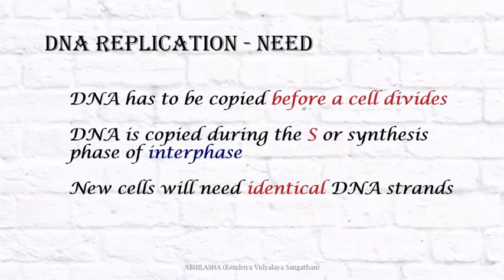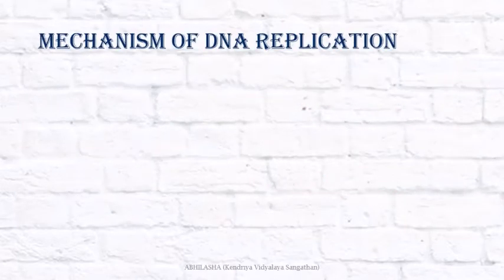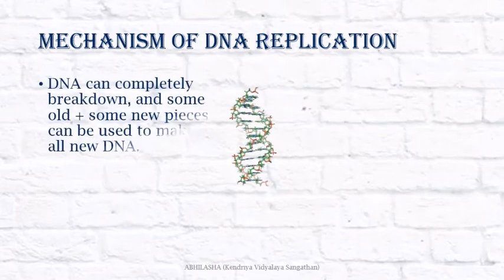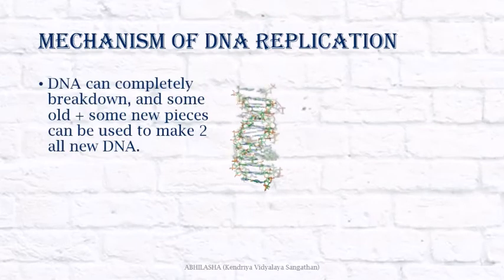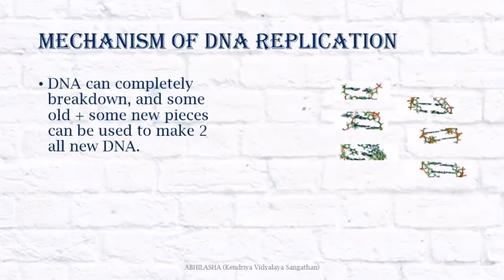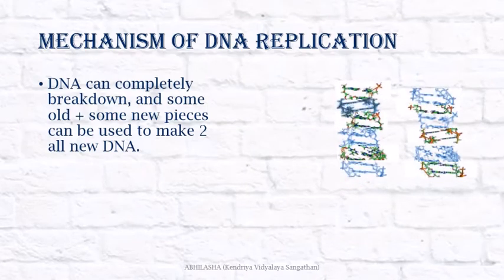So how is DNA replicated? There can be 3 options on how DNA replication can take place. The original DNA can be completely broken down and some old and some new pieces can be used to make 2 new DNA.